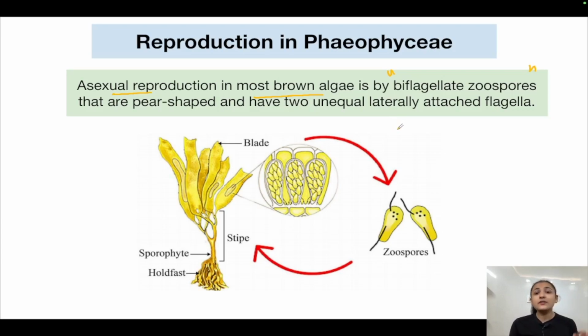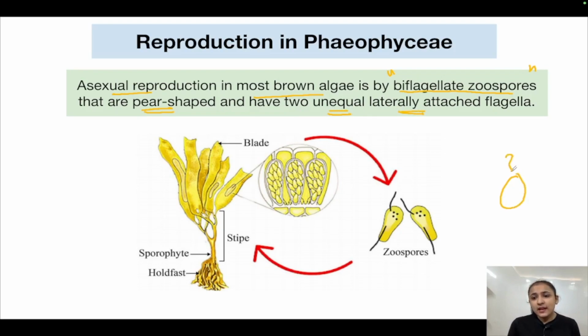All of those flagella were apical and equal. But in Phaeophyceae, biflagellate zoospores are present. They will have only two flagella. It is mentioned clearly. They are pear shaped. Pear जैसा shape होता है, pear fruit होता है ना, वैसा shape होता है zoospores का. And they have two flagella which are unequal and laterally attached.